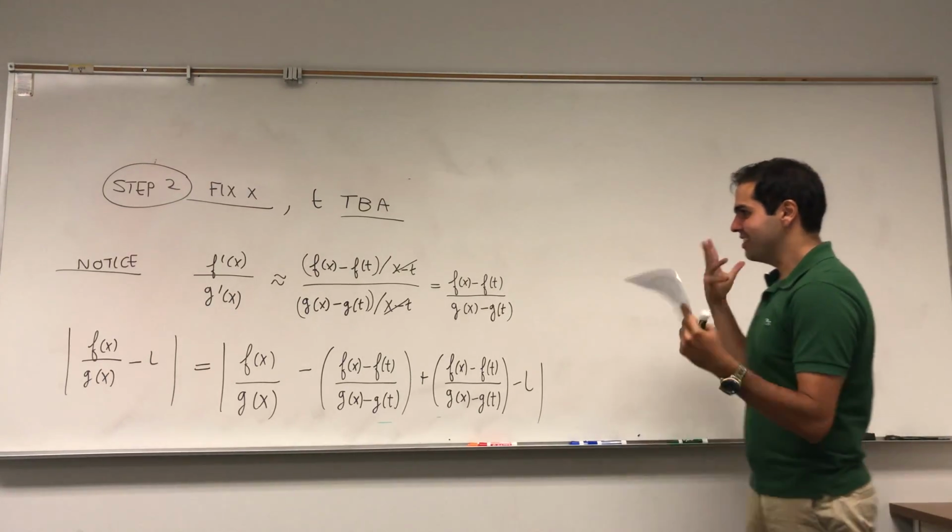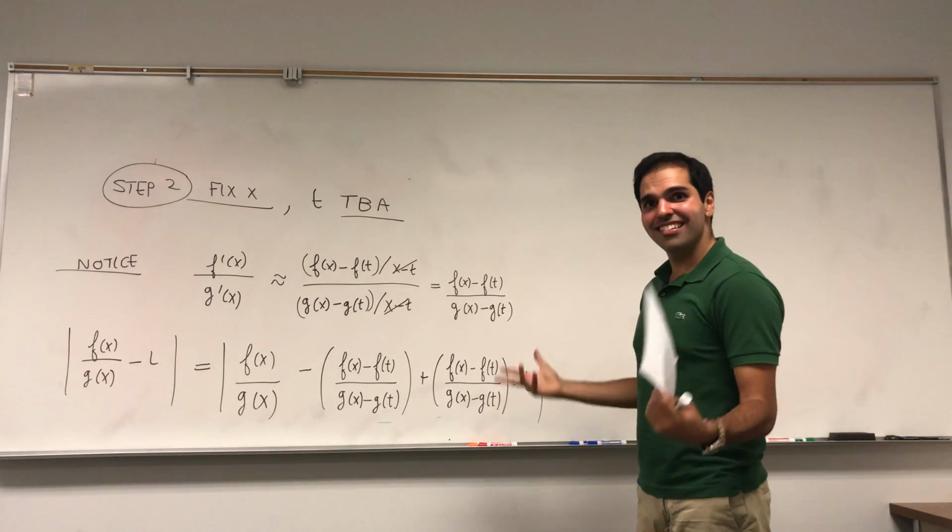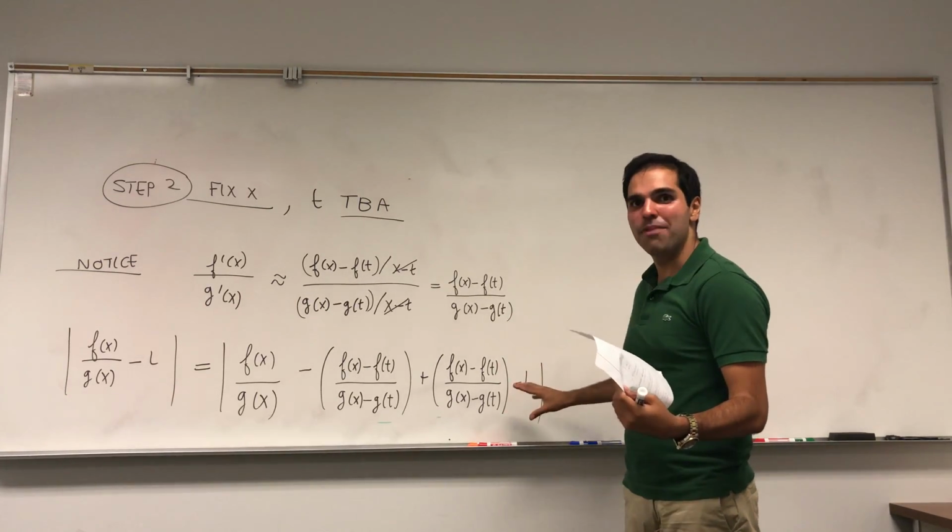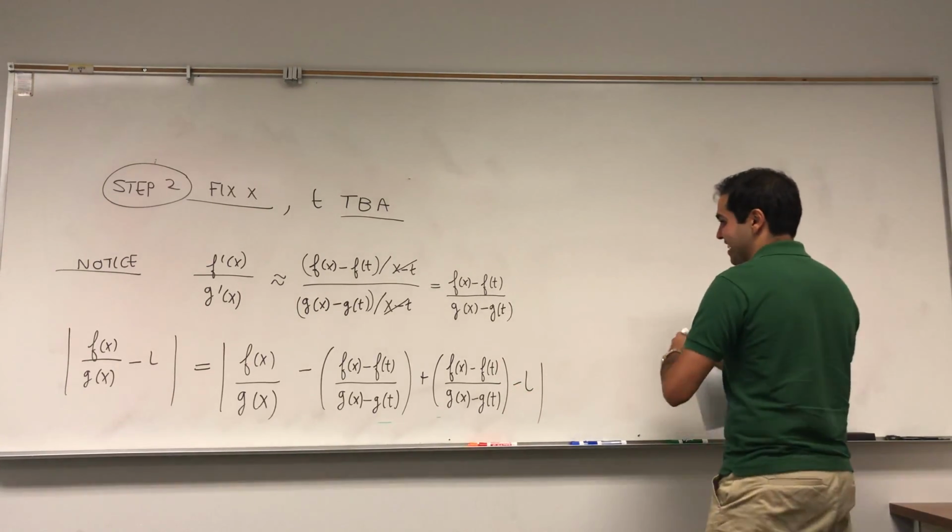And in fact, one of the things about analysis, we want to show this is less than epsilon. So let's estimate it.